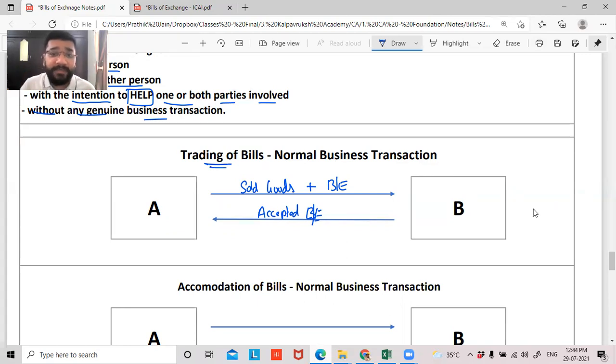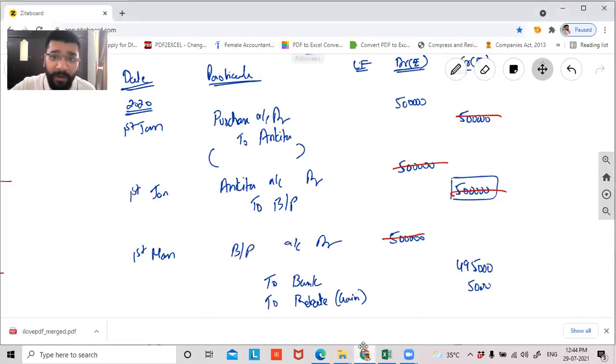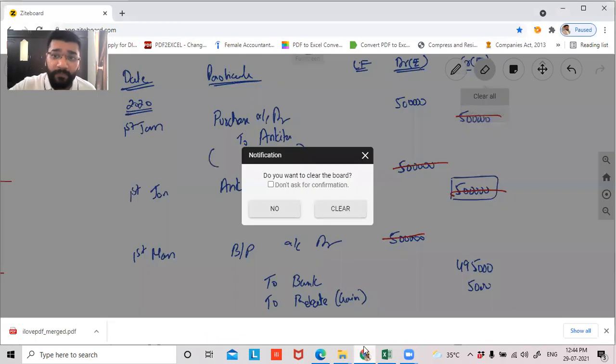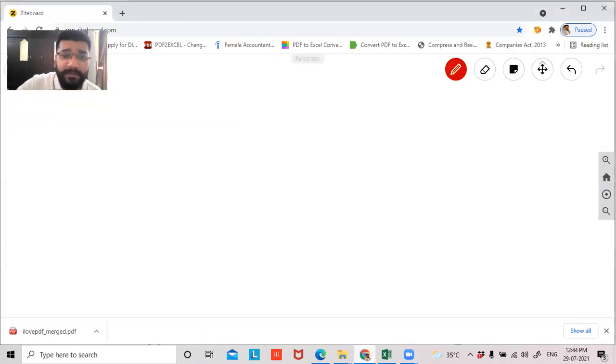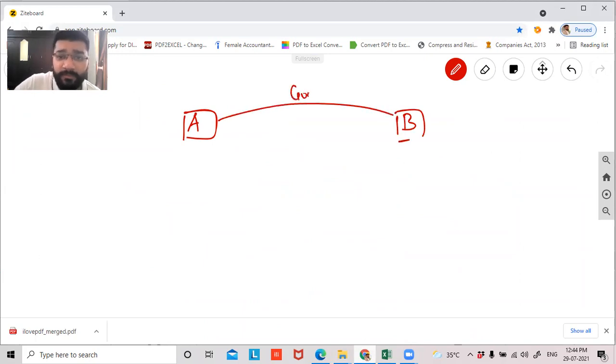Trading of a bill is a case which happens in a normal business transaction where A is giving goods to B, and in consideration, B is giving the bills of exchange. If you see a normal scenario, guys, if I have to break down into number of parts, normally what happens is, if this is A and this is B, A is selling goods to B and B is paying cash.